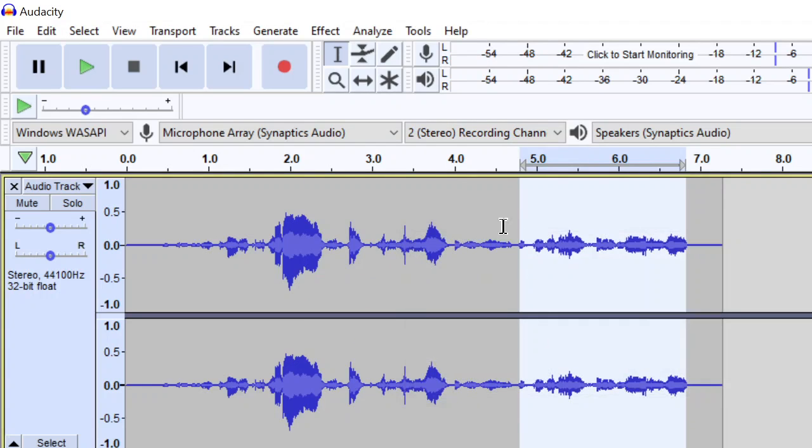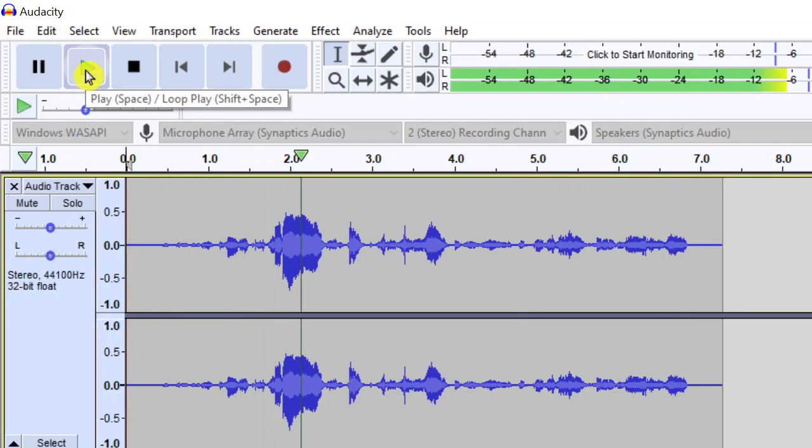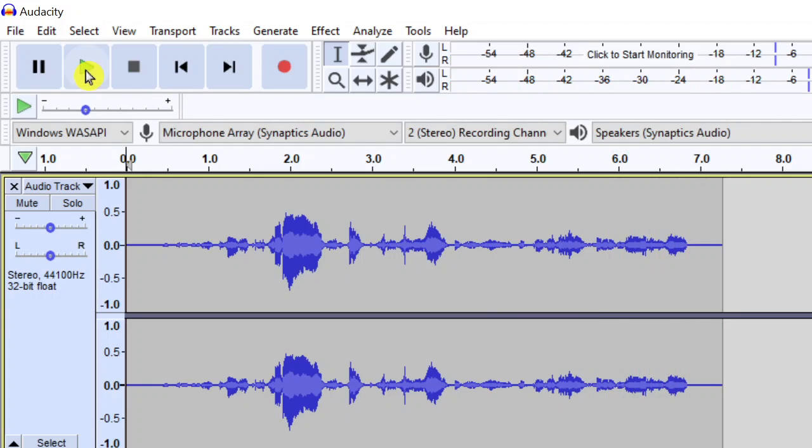So the delay time is 1 second. So there should be a 1 second echo during this stretch. And we'll see. All right, this is a test of sound effects and how to use different sound effects. There it was. So that's how you add sound effects in Audacity.